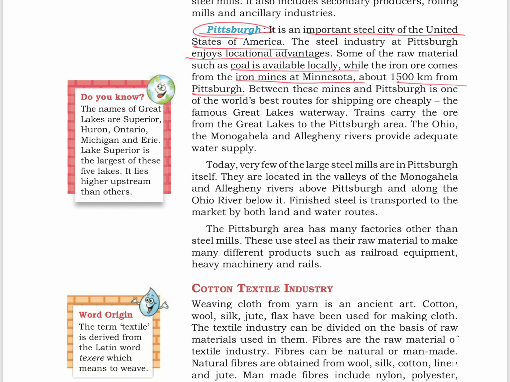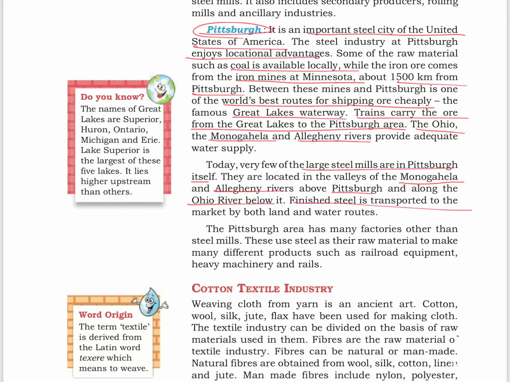Between these mines and Pittsburgh is one of the world's best routes for shipping ore cheaply, the famous Great Lakes Waterway. So these trains carry the ore from the Great Lakes to the Pittsburgh area. The Ohio, the Monongahela and Allegheny rivers provide adequate water supply. So large steel mills are in Pittsburgh itself. They are located in the valleys of Monongahela and Allegheny rivers above Pittsburgh and along the Ohio River below it.